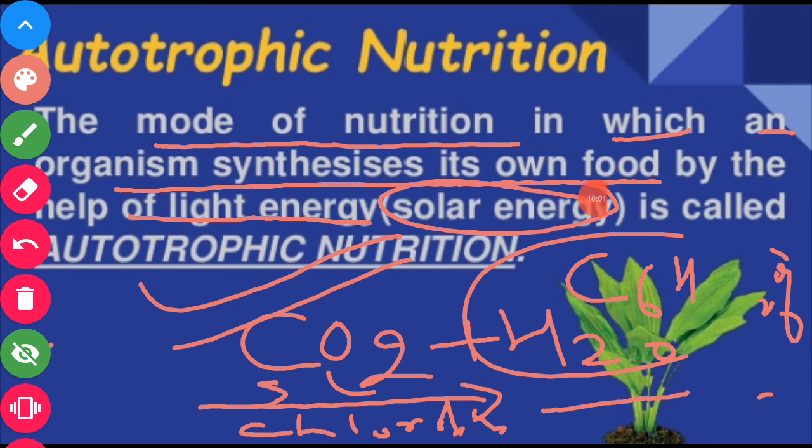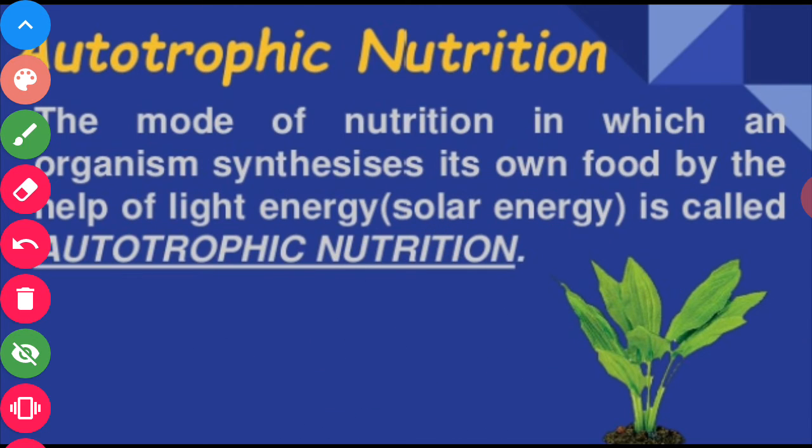That glucose is used by the plants for themselves, and some of that food is stored in the plants in the form of starch, so that the heterotrophs, which cannot prepare their own food, depend directly or indirectly on those autotrophs or plants. From here we know that by using solar energy the plants prepare their own food.